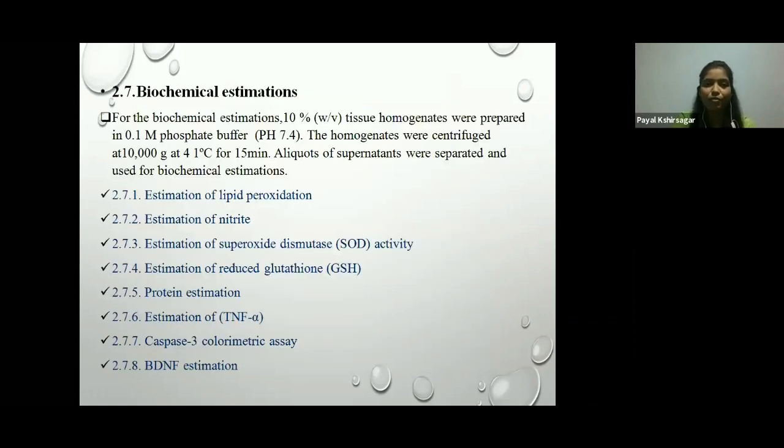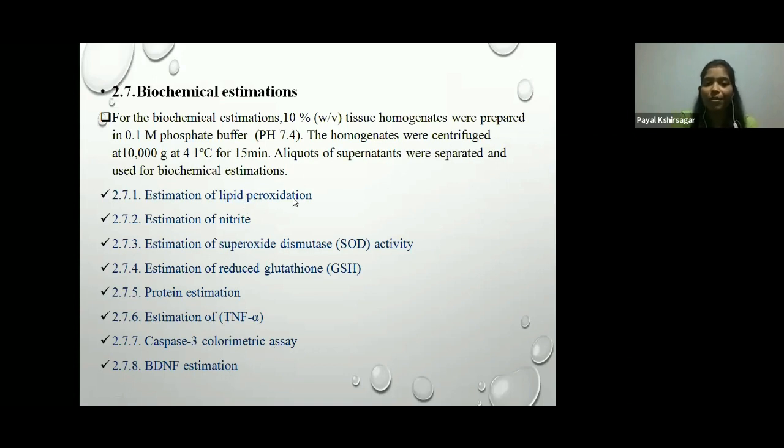Then biochemical estimation. For the biochemical estimation, 10% weight by volume tissue homogenate was prepared in 0.1 molar phosphate buffer, pH 7.4. The homogenate was centrifuged at 10,000 g at 4 degrees Celsius for 15 minutes. An aliquot of supernatant was separated and used for biochemical estimation. These biochemical estimations are carried out: estimation of lipid peroxidation, nitrite, superoxide dismutase activity, reduced glutathione, protein estimation, TNF alpha, Caspase-3 by colorimetric assay, and BDNF estimation.